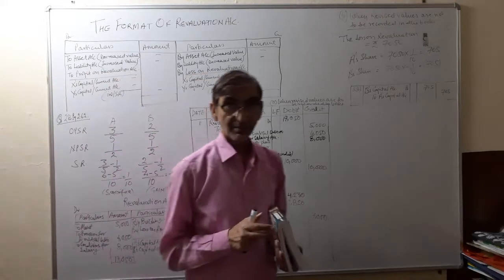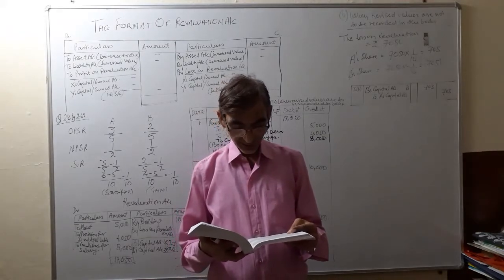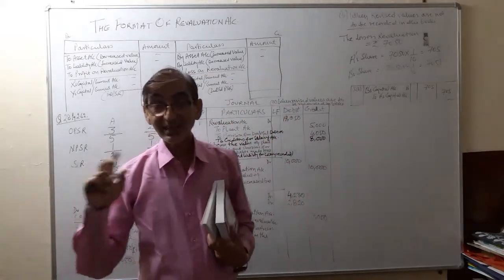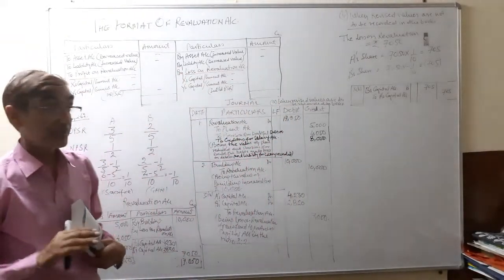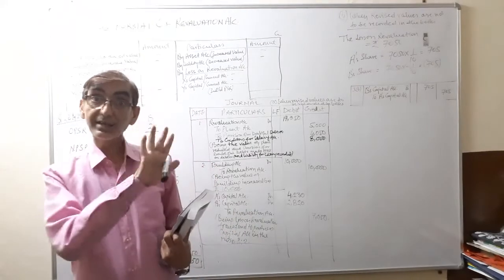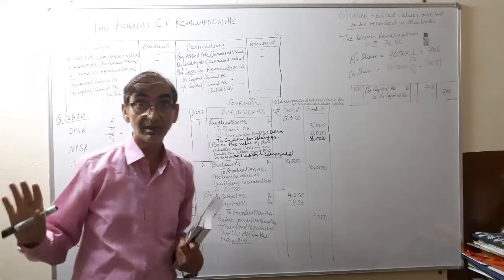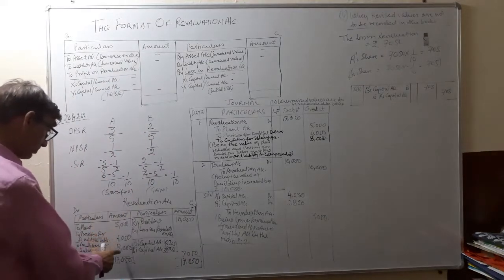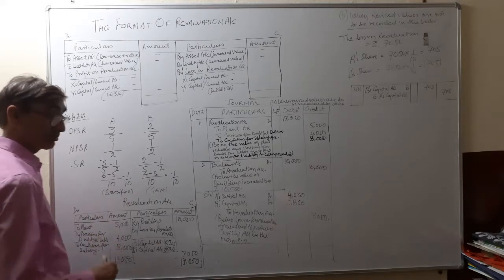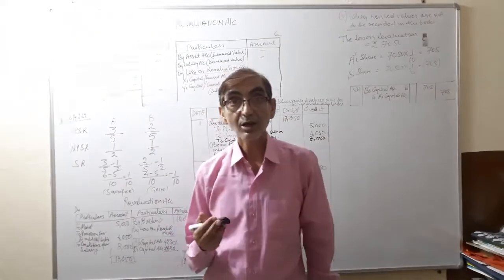Then it is mentioned that creditors for salary outstanding are to be recorded at 8,000. That is outstanding salaries. They are to be recorded. I mean they were not given in the balance sheet. Only the creditors are given, 52,000, but outstanding salary is not given. Therefore, this 8,000 rupees will also be debited to revaluation account, because an increase in the value of liability is a loss to the firm.